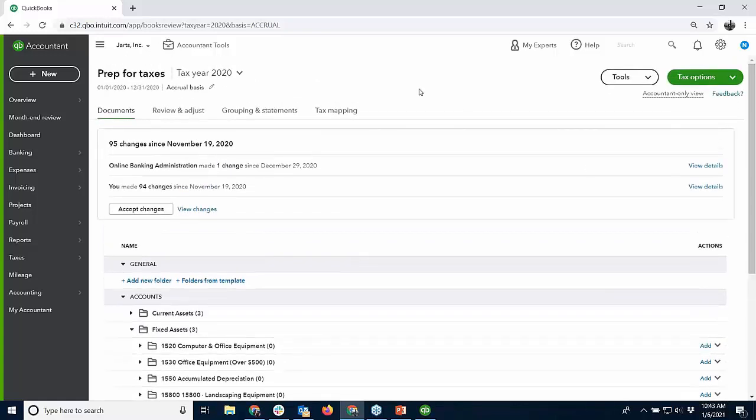So even if you don't use ProConnect Tax Online, this Prep for Taxes module, which I think we should rename, is very useful for other things. Document portal storage, number one. And you can add your own folder and move them around.